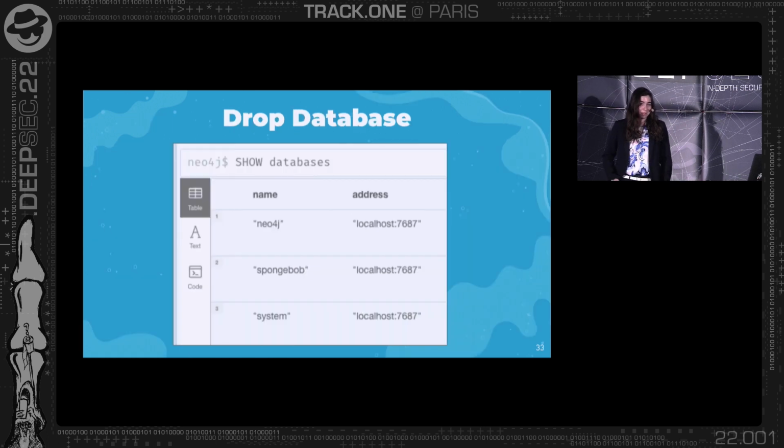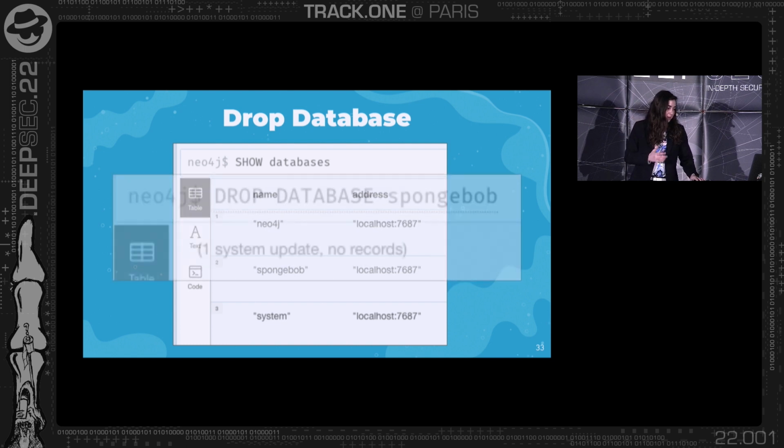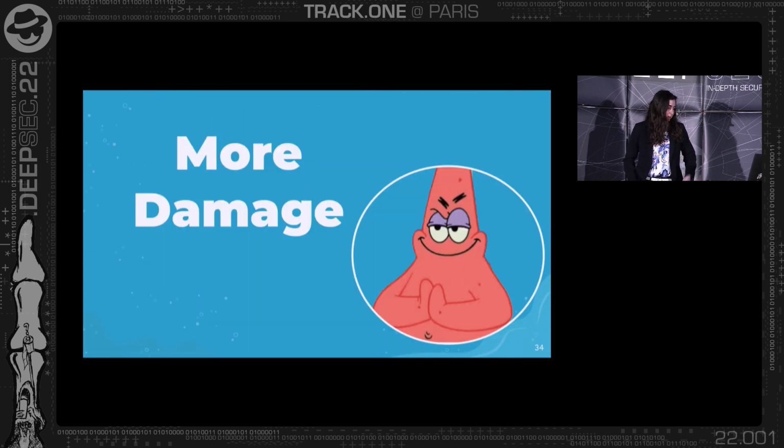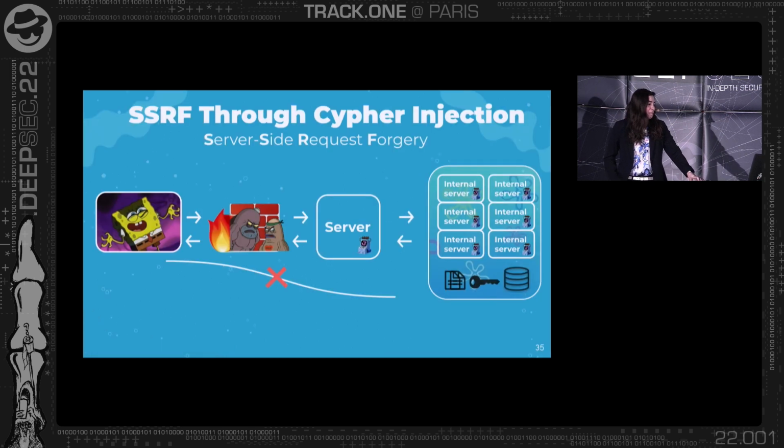So who doesn't like to drop databases? We can leak all the names of the databases back to us with the same trick that I showed previously of leaking the labels. And then the second injection will be to drop the database. So again, we'll send two injections: the first one to leak information to us, such as the database names, and the second one to actually drop what we want. This time we will drop the database that's called SpongeBob in the same injection. But again, we want to do more damage. We're like Patrick today. So let's see what else we can actually do.